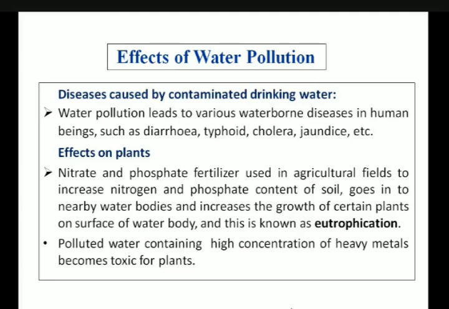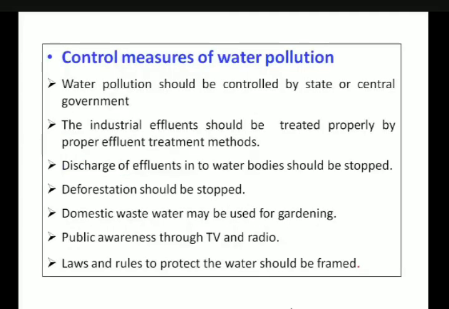Polluted water containing a high concentration of heavy metals can lead to different problems. It becomes toxic for the plants, and from plants it moves through the food chain, from plants to herbivores and then to carnivores. All living organisms are affected when water gets contaminated.